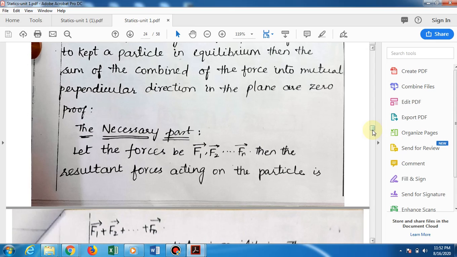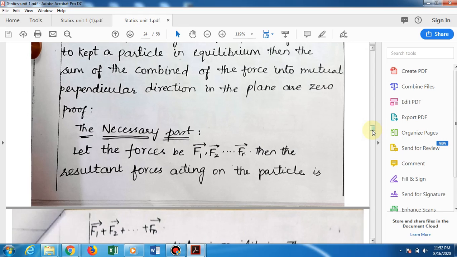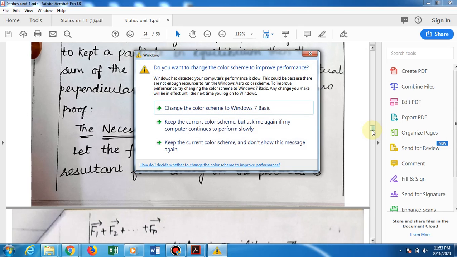they will ask us to prove that the necessary and sufficient condition for equilibrium of a particle under several forces, or for a system of coplanar forces to keep a particle in equilibrium, is that the sum of the combined forces in mutual perpendicular directions in the plane are 0. You see here the proof. Here we are finding the necessary and sufficient part.